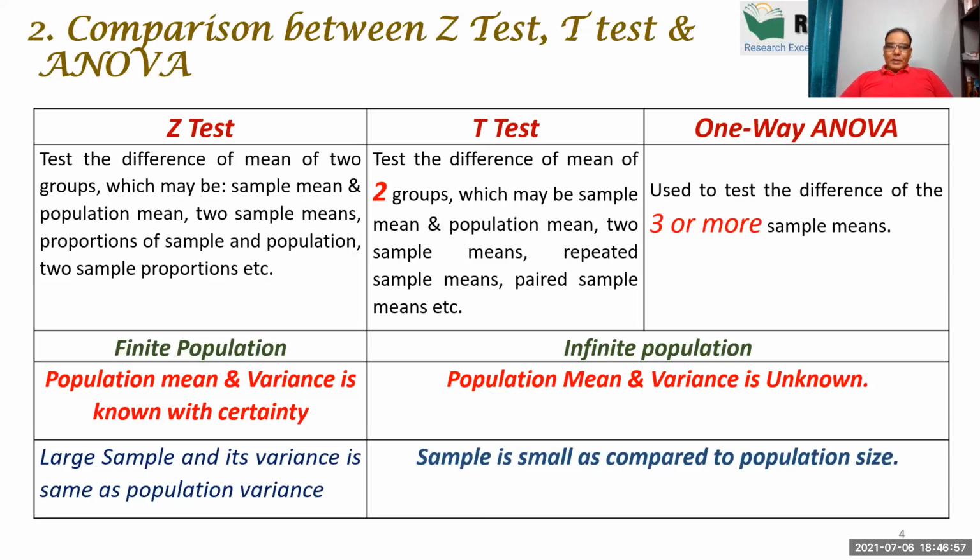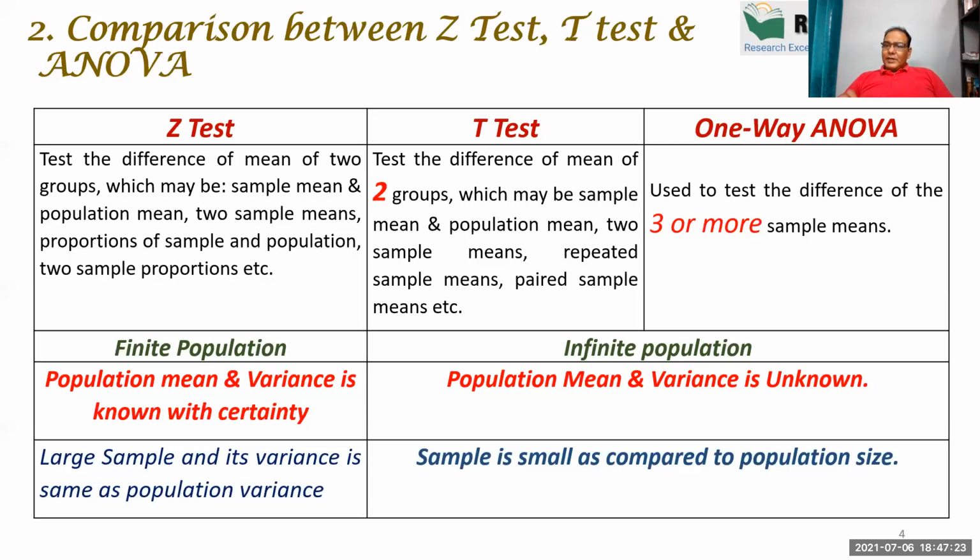Second point, Z test is applicable for finite population, and T test and one-way ANOVA is applicable for infinite population. Now you may ask me what is the meaning of finite population and infinite population? The answer is very simple.